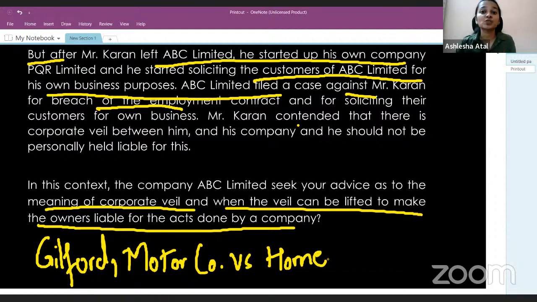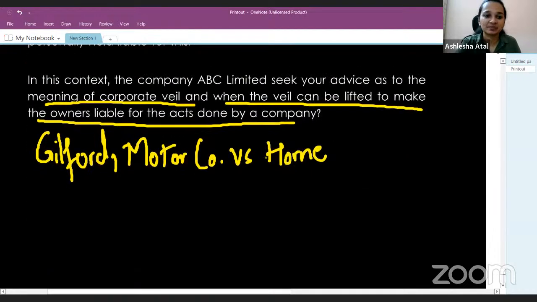The obligation imposed on him by the contract which he entered into with ABC Limited, that he will not solicit the customers of that company. So in this situation, the corporate veil will be lifted and Karan will be held personally liable for his act. So he'll be punished. Let's have a look at the final answer and then we can conclude the session.